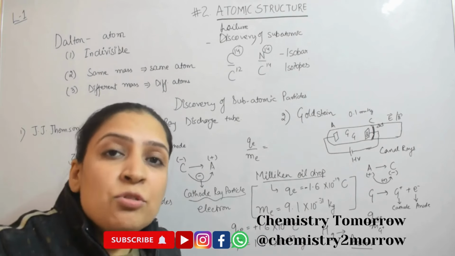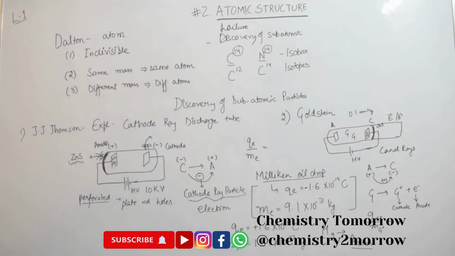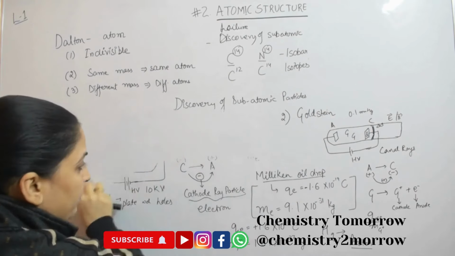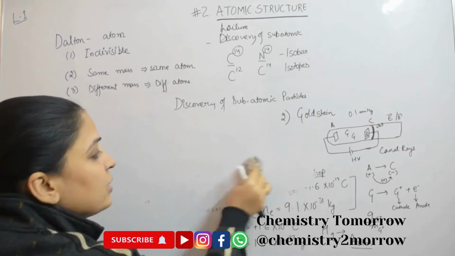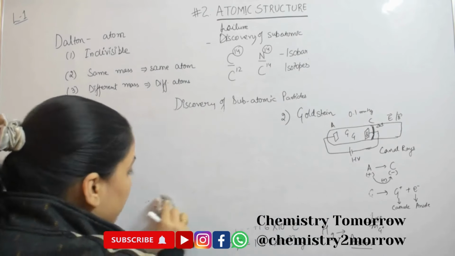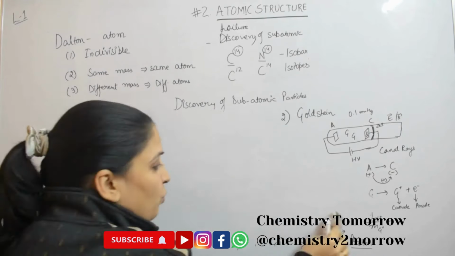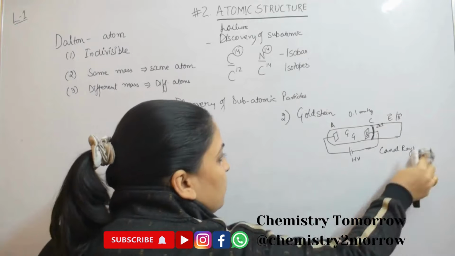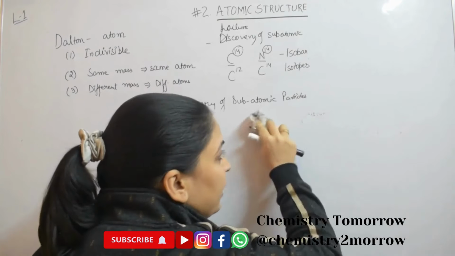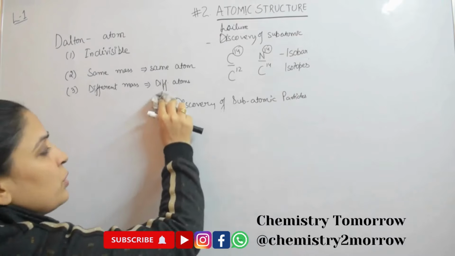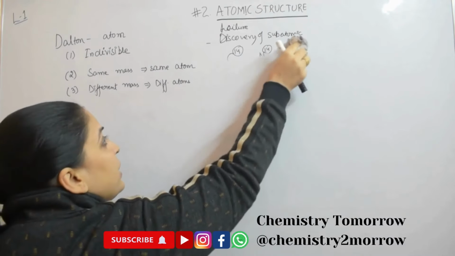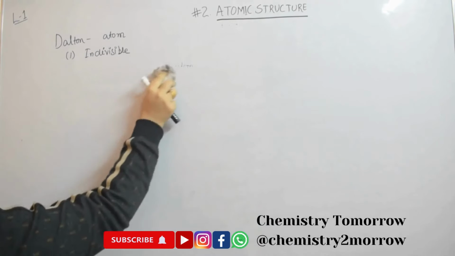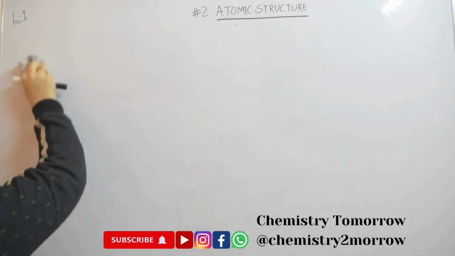Now atom being a neutral entity, we know that the number of electrons and number of protons within an atom will be the same. That will tend to balance the charge in an atom. But then the masses of electron and proton were not adding up to give the mass of atom being observed. So there has to be some third entity which does not contribute to the charge of the atom, but it does contribute to the mass of an atom. And that third entity was named to be neutron.